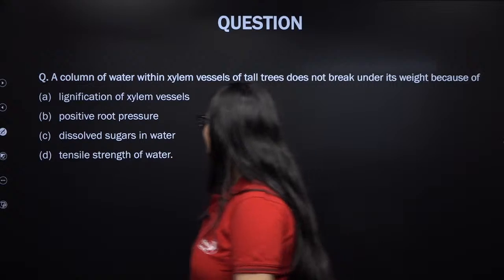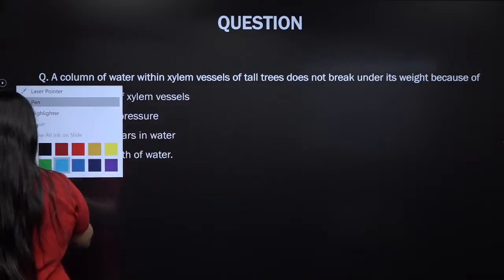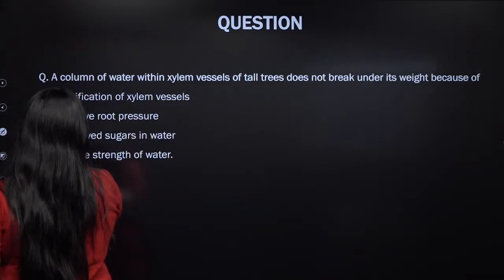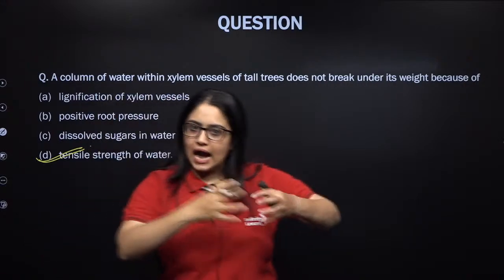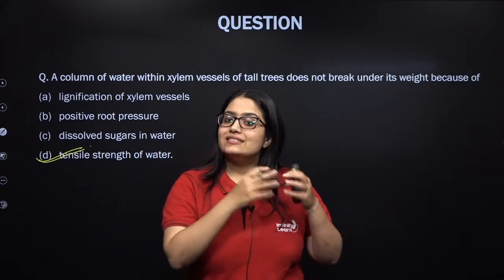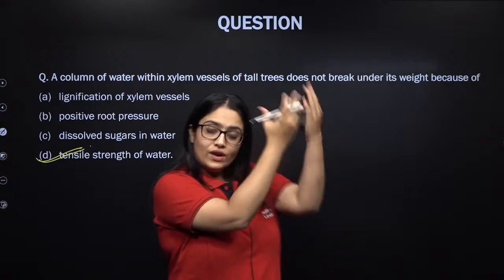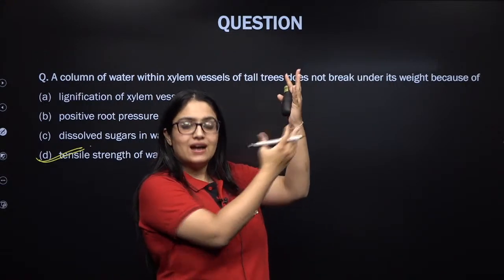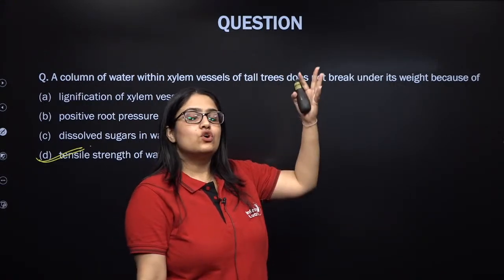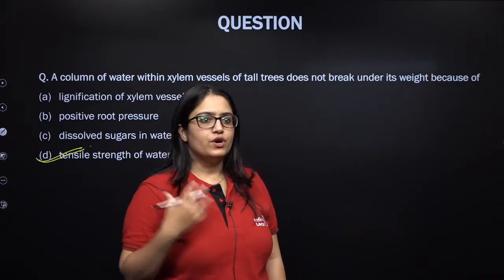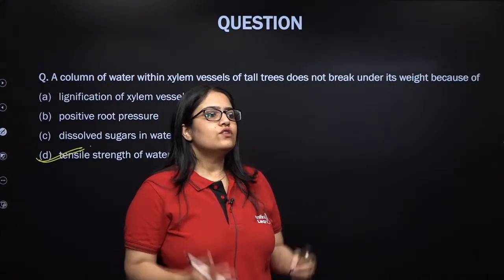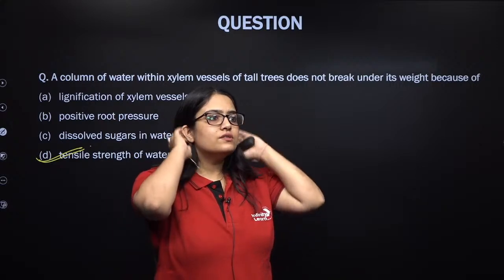Excellent, excellent. So, high tensile strength of water. Let me help you in understanding, my lovely kids. This high tensile strength of water is responsible for holding the water straight against gravity. So because of the high tensile strength of water, the water column does not break because of its weight in the xylem.